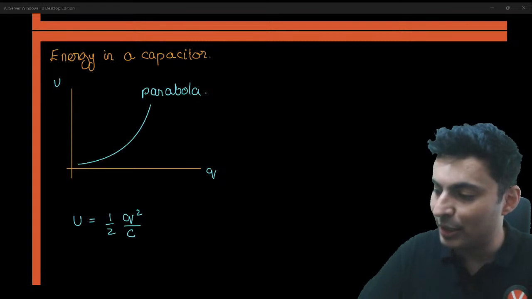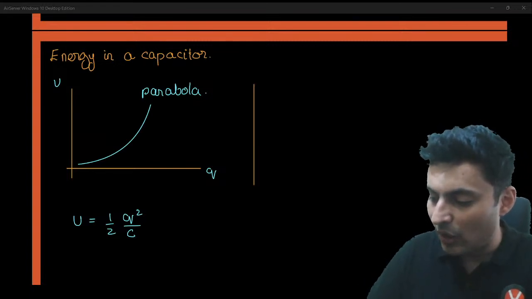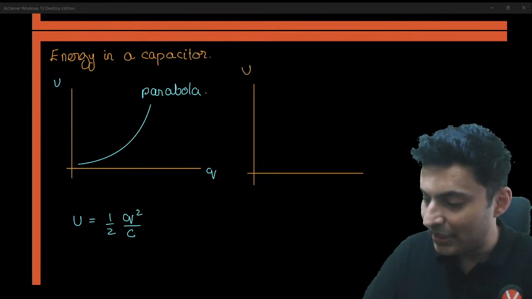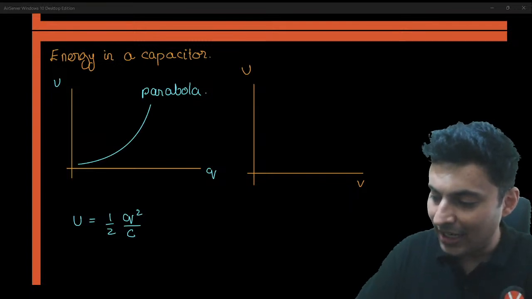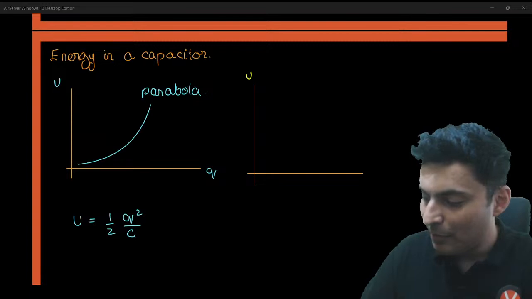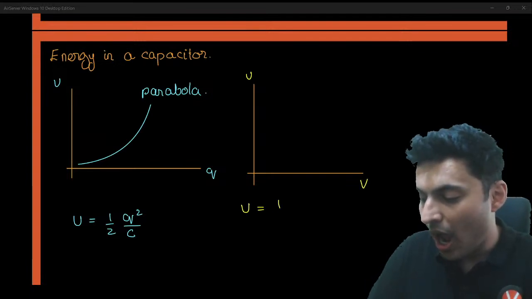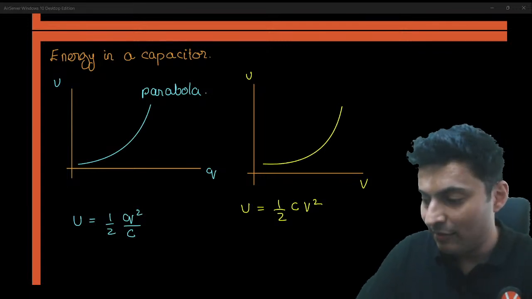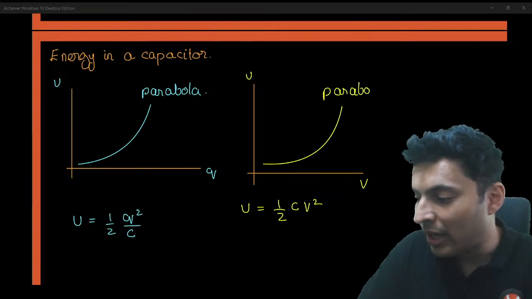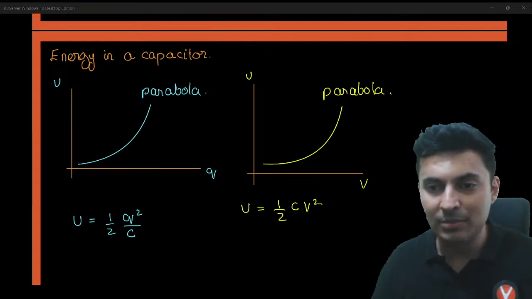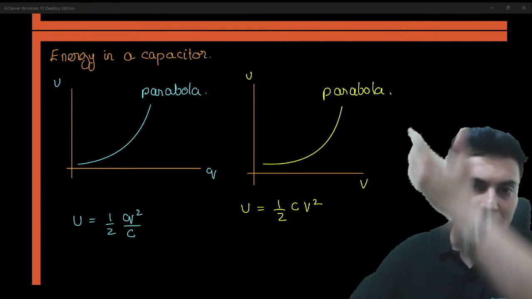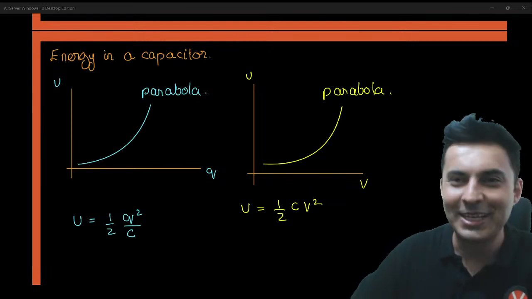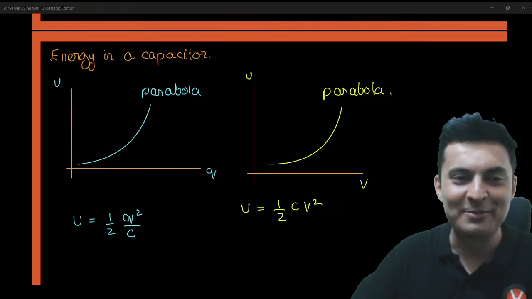Yes, derivations also I'll be giving to you. Don't worry about it. But if you draw a similar graph for potential energy versus voltage, U is equal to half C V square. It is again proportional to V square. So this graph will also be a parabola. Keep this in mind. For derivations, I'll be making a very, very special video for all of you. Don't worry about it.